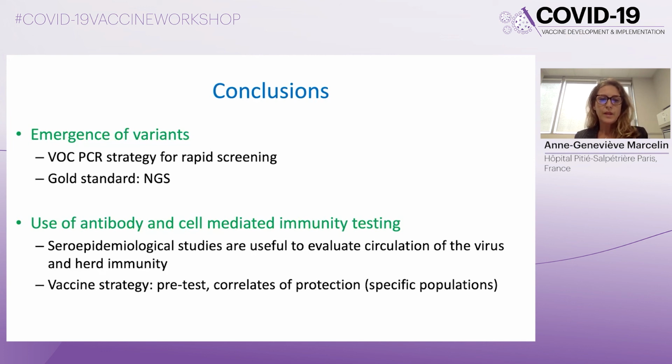But I think we have to continue all the work to better define the vaccine strategy, with the use, for example, of a pre-test to know if patients need 1 or 2 doses of vaccine, and also to better determine the correlates of protection, especially in specific populations.